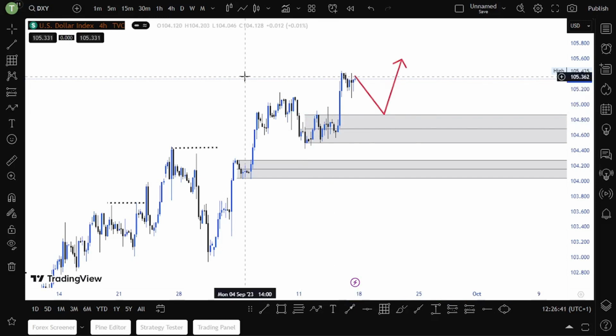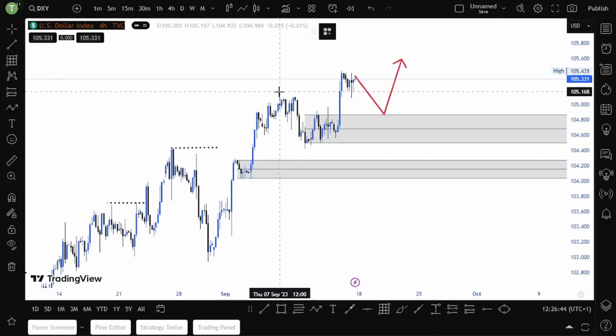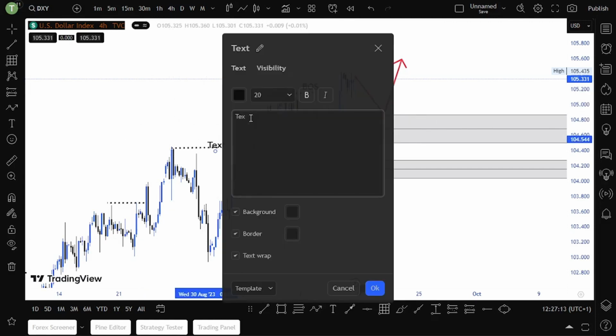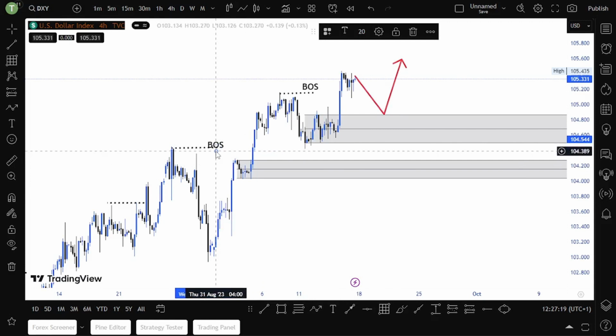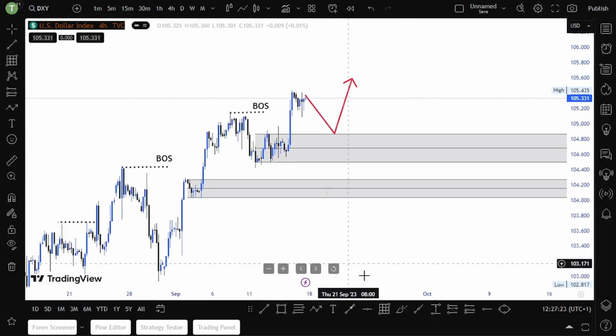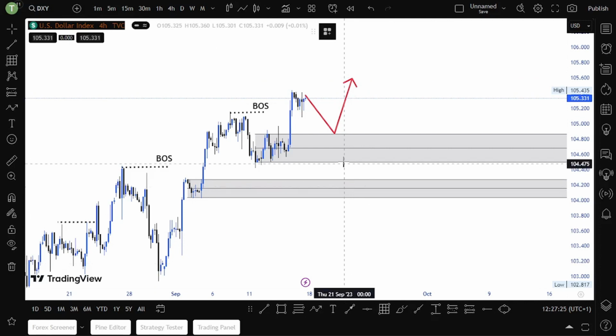Because here is our break of structure. Always look at the recent break of structure. There is our recent break of structure, guys, meaning that we are breaking structure to the upside. We are making higher highs and higher lows. That is an uptrend. So now what I'm waiting for, I'm just waiting for price to pull back.